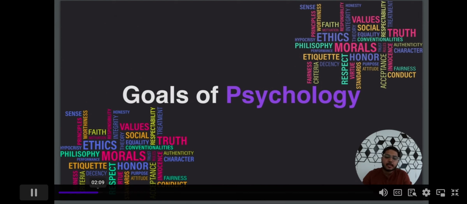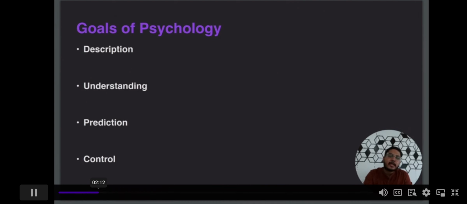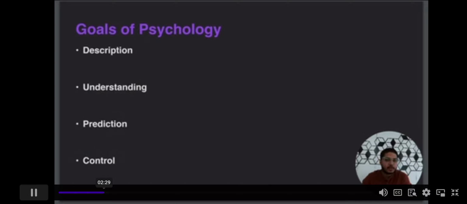So let's study the basic goals of psychology. There are only four goals of psychology: first is description, second is understanding, third is prediction, and fourth is control. So let's understand what these terms are. These terms are so simple. Description we know, understanding we know, prediction we know, control we know. So how are these simple words the goals of a whole subject, which is psychology?